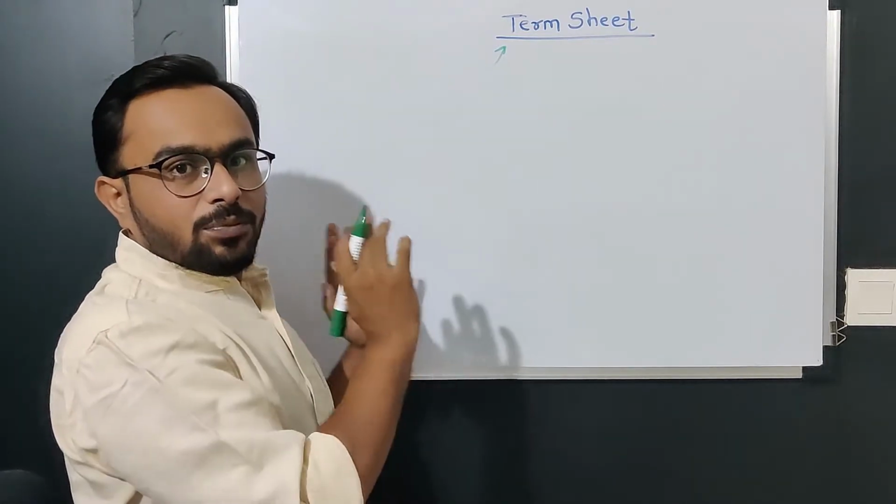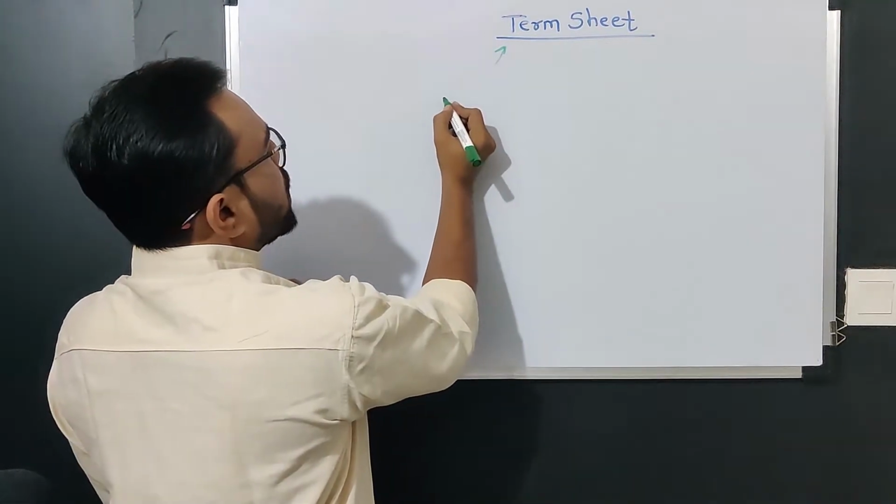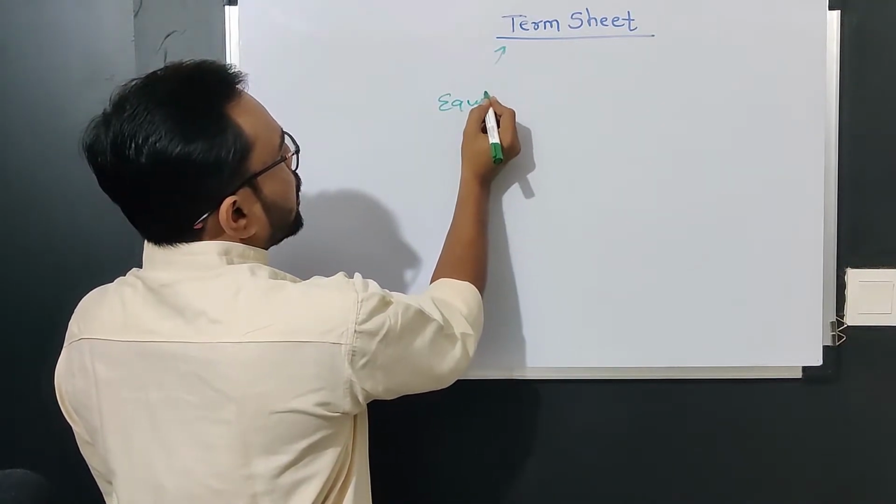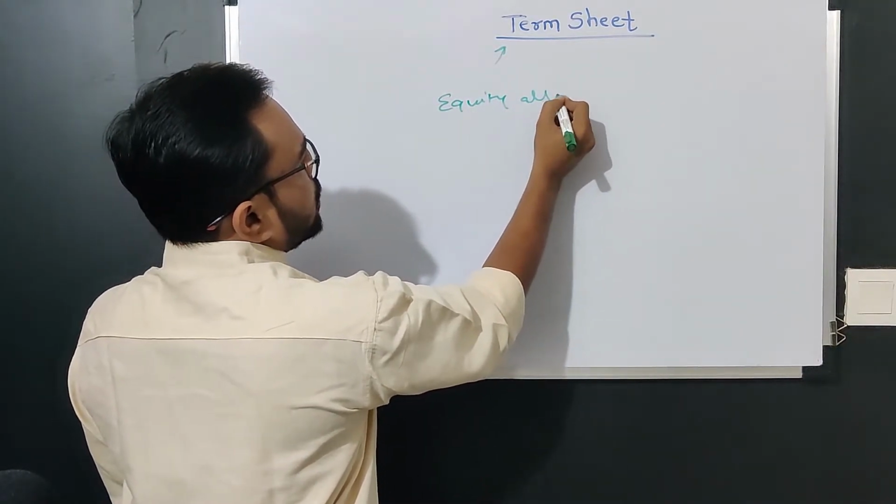So if there is a disbursement pattern, what would be the equity allocation?